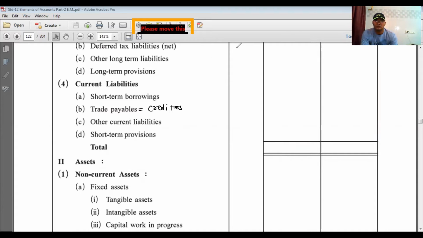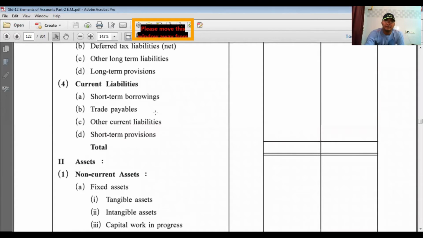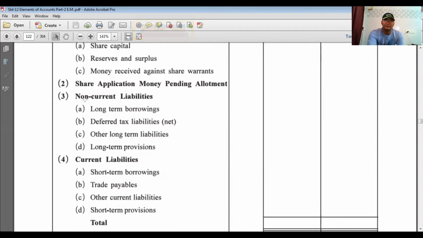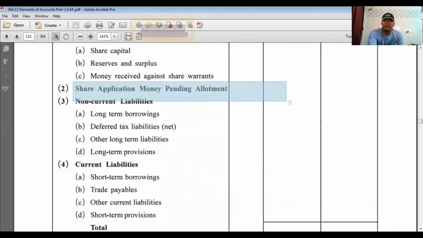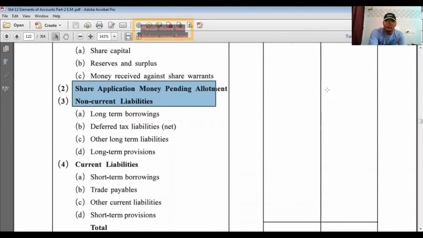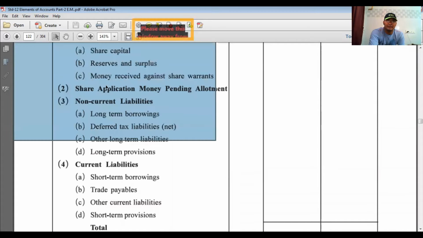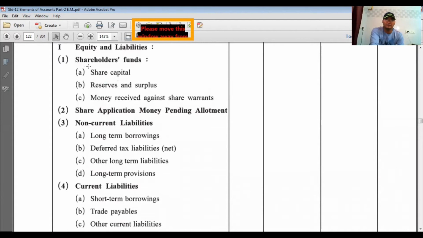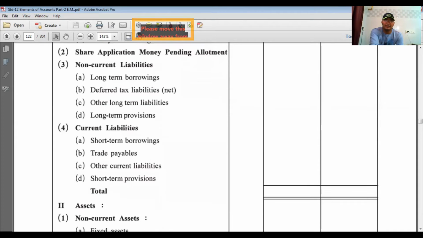So you have to remember this format properly, because each and every item has its own serial number and we don't have the right to break this serial number. Like if there is no item in share application money pending allotment, then the amount will be zero or dash, but we have to write the name properly whether it carries any amount or not. So the first number is for shareholders' funds, the second is for share application money pending allotment, the third is for non-current liabilities, and the fourth is for current liabilities.